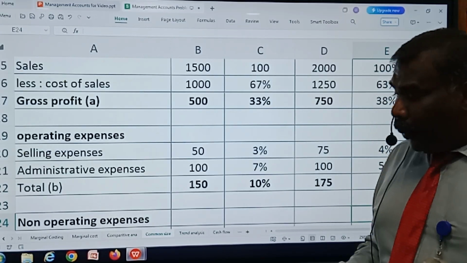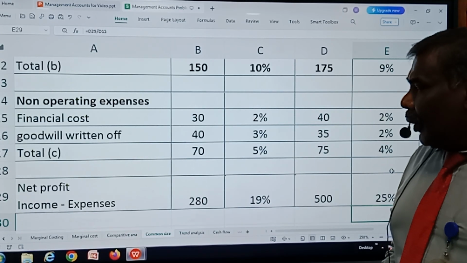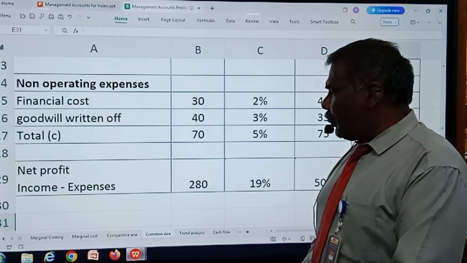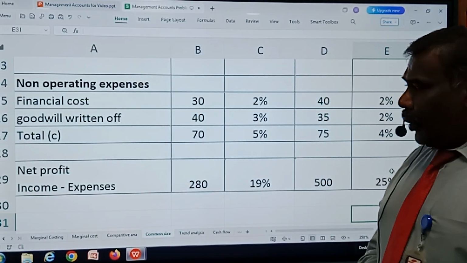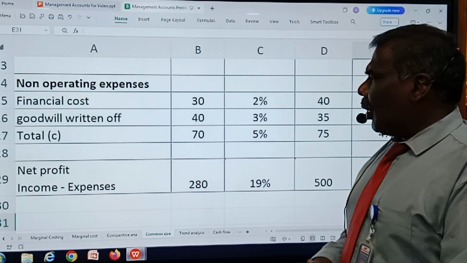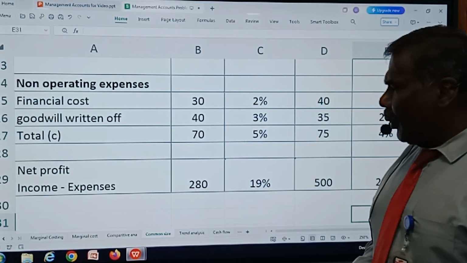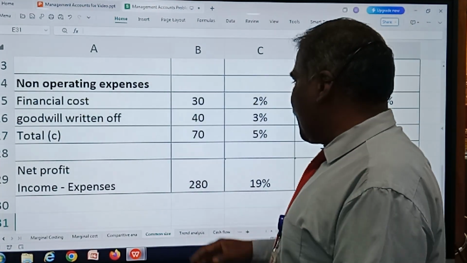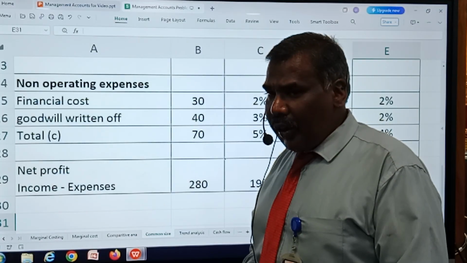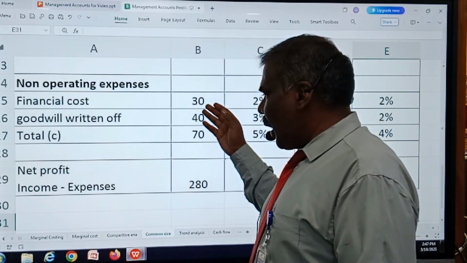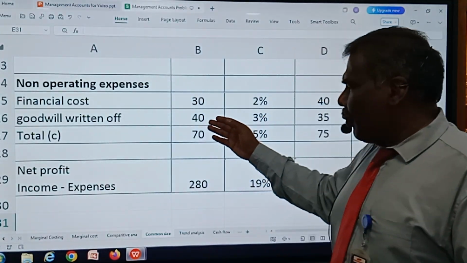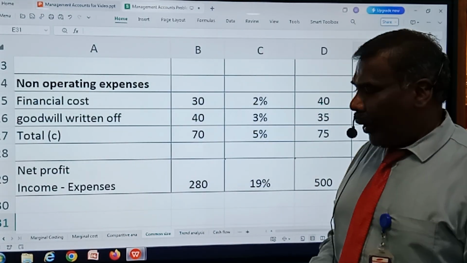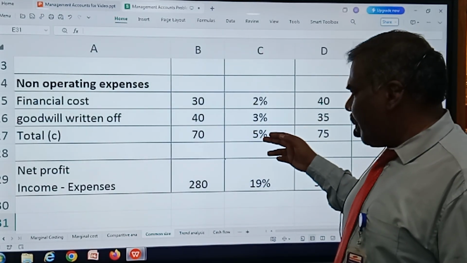The same way, the non-operating expenses, financial costs and goodwill also will be compared with the sales value. That is, financial cost comprising 30 rupees and goodwill written off is said to be 40 rupees. That is totally 70 rupees, which has to be divided with the sales value. 30 divided by 1500, goodwill written off 40 divided by 1500, and the total 70 divided by 1500, and everything will be represented in terms of percentage.